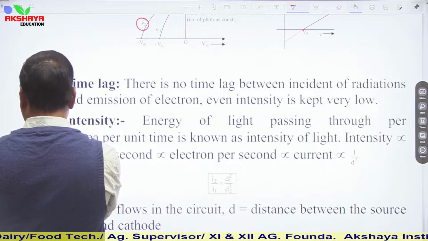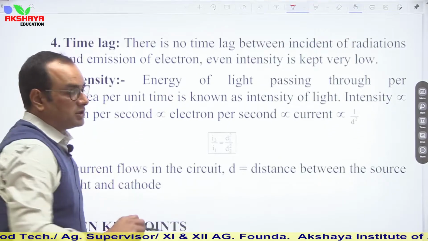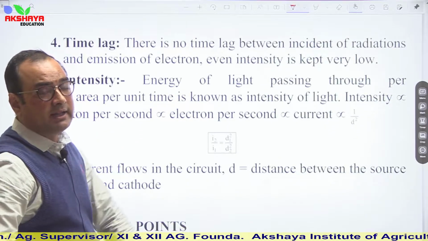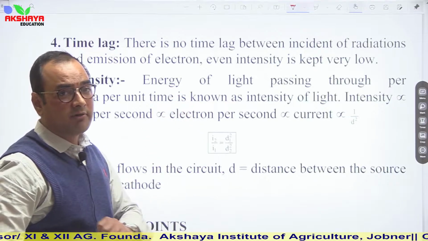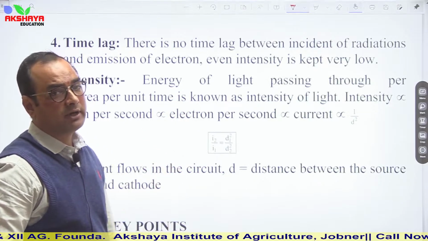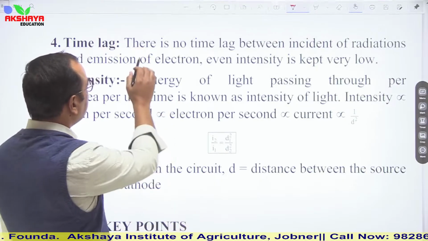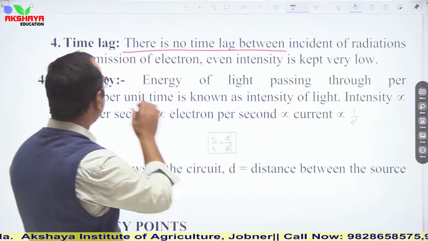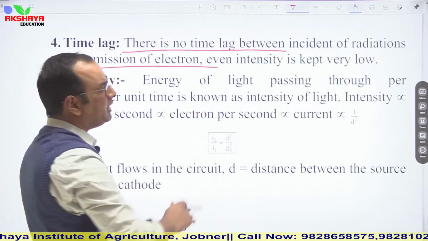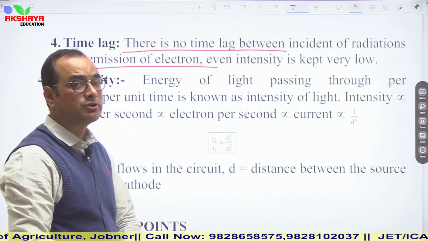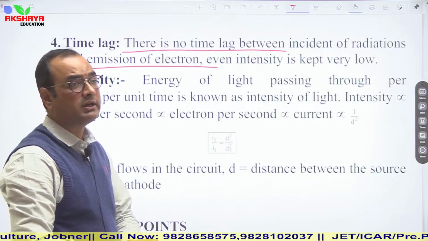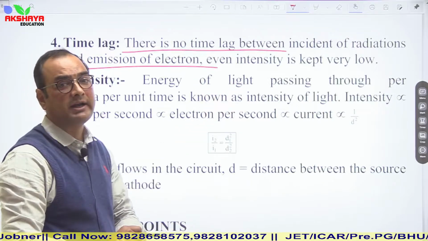Then time lagging. Lenard and Millikan explained that there is no time lag between the incidence of radiation and the emission of electrons. Even if the intensity is low, there is no time lag between the incidence of radiations and the emission of electrons.